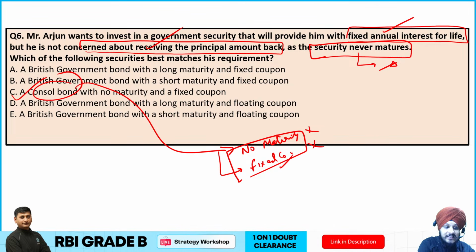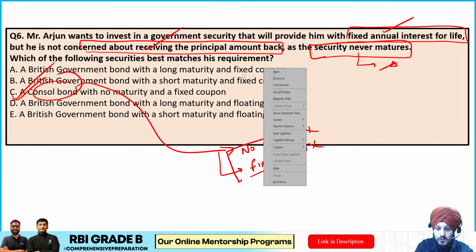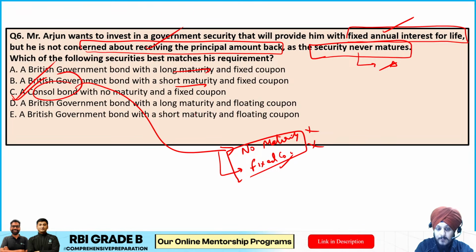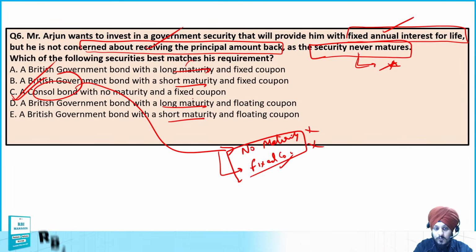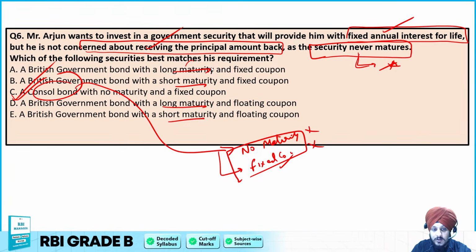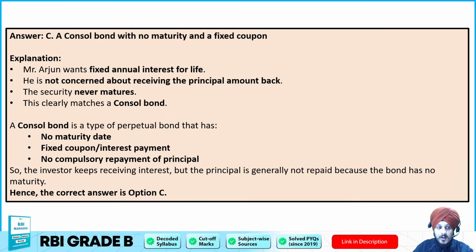So that is why C is going to be the correct answer to this question. That is going to be the most appropriate one. If you see the rest of the options, they are having maturity, but he was looking for the security that never matures, right? So over here you have longer or shorter maturity, so those options are not appropriate. So C is going to be the correct answer to this question.